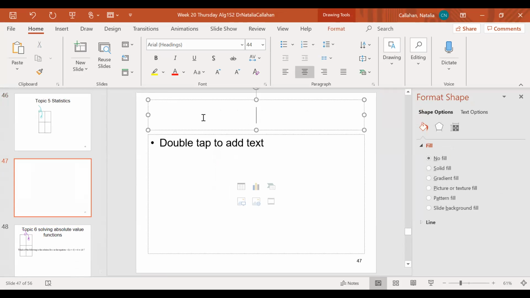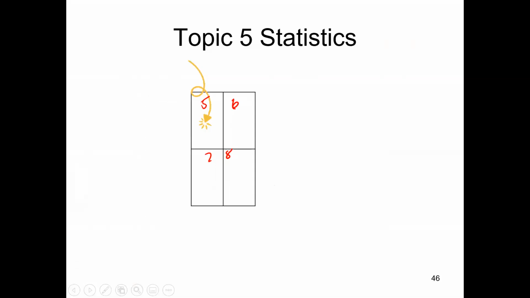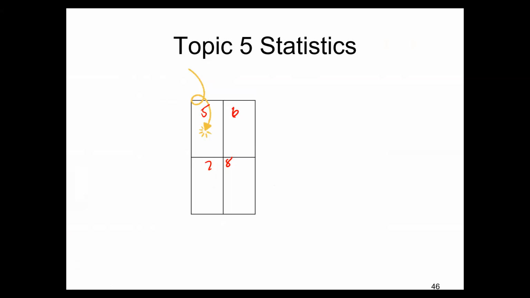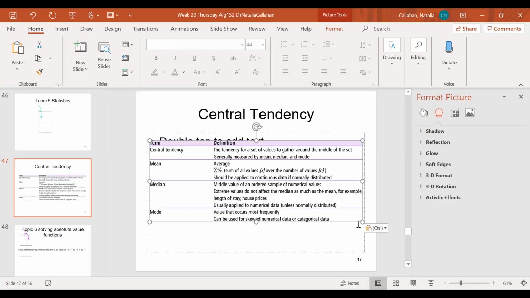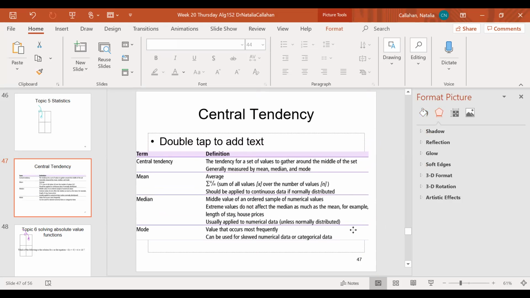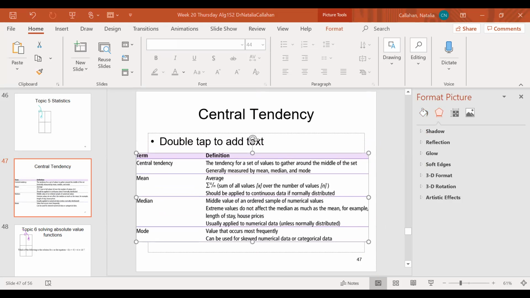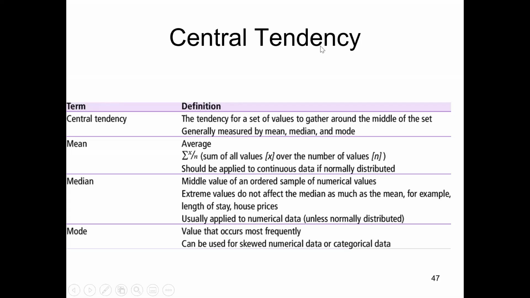So under topic 5, you should have mean, median, mode, and range. Those are the things that you need to write down under that topic.